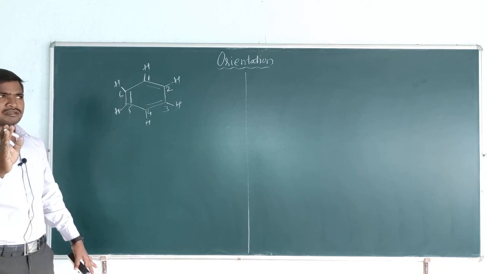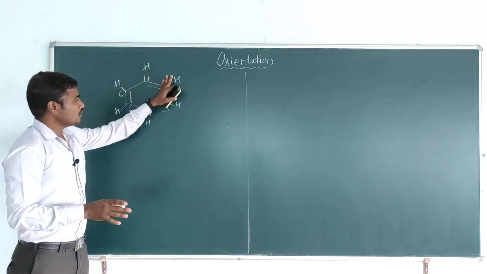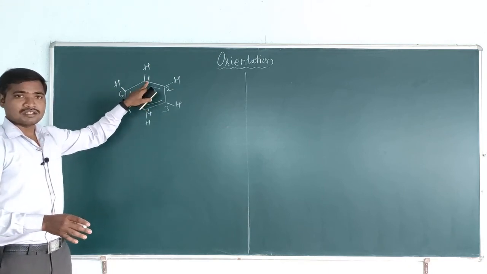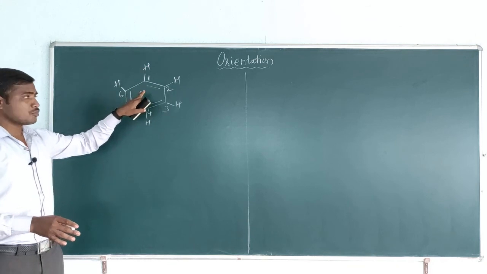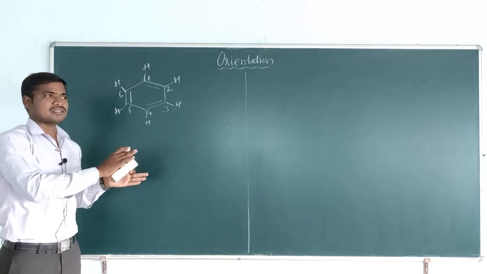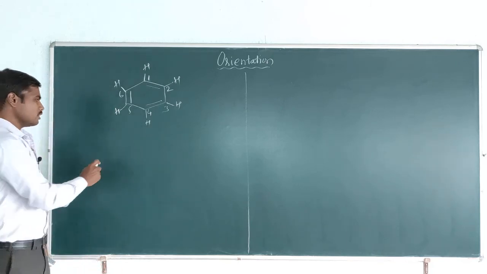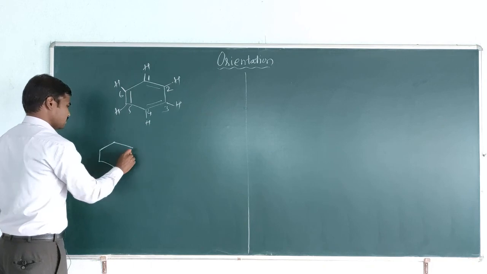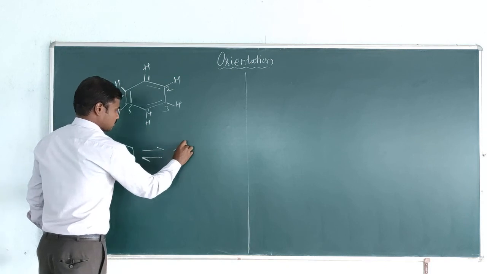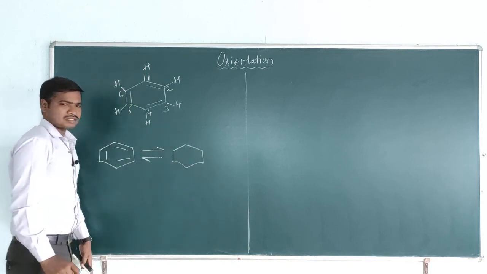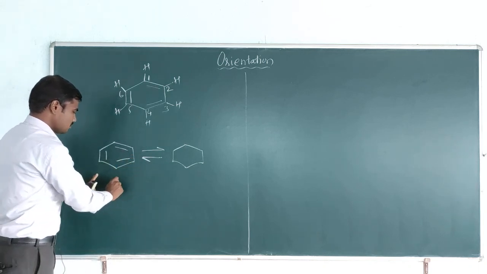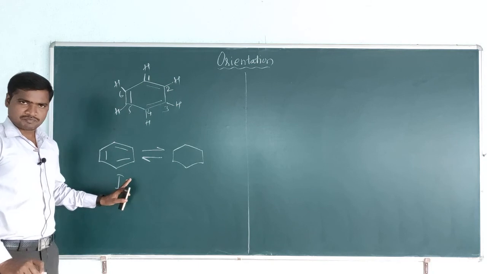The reason all the hydrogens are similar is the presence of alternating single and double bonds. Because of them, this benzene molecule is always in resonance. We know the meaning of resonance. Resonance is nothing but the result of delocalization of the pi electrons. So for the benzene molecule, we can write the structure first.